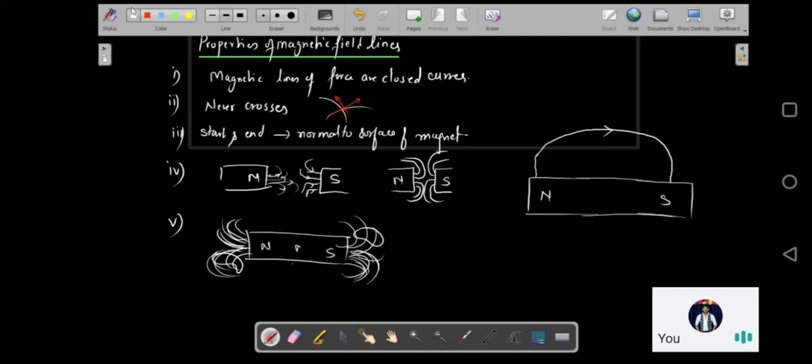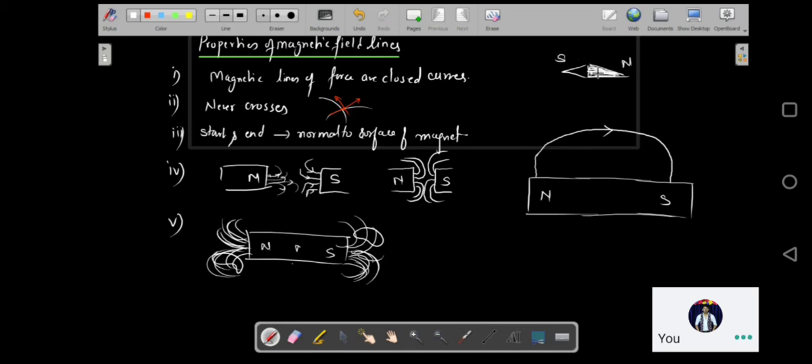Now supposing I take a magnetic needle. I hope everybody knows a magnetic needle. What is a magnetic needle? Basically, a magnetic needle looks something like this. One side of this magnetic needle is made dark, black or red. So that side is the north pole, and the other side is the south pole.